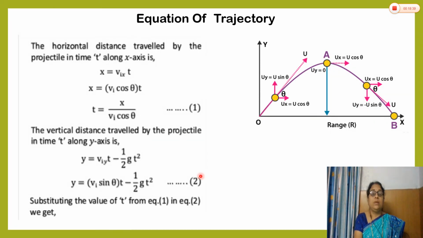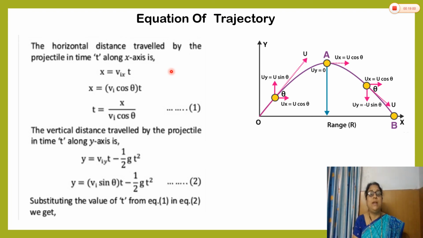Now we try to find the equation for trajectory. So this is the trajectory. How to find the equation for trajectory? We use mathematical analysis. We consider the horizontal distance traveled by the projectile by using the formula. As you know, the formula for velocity. What is the formula for velocity?